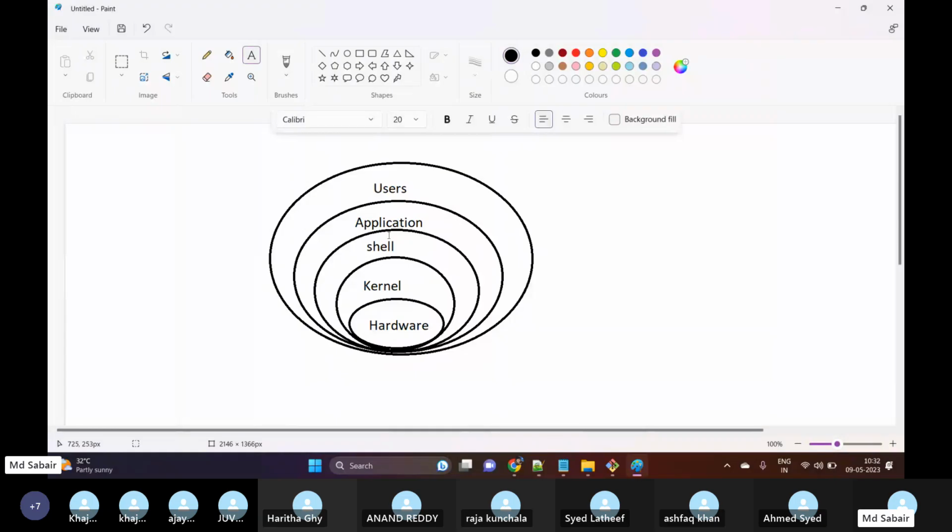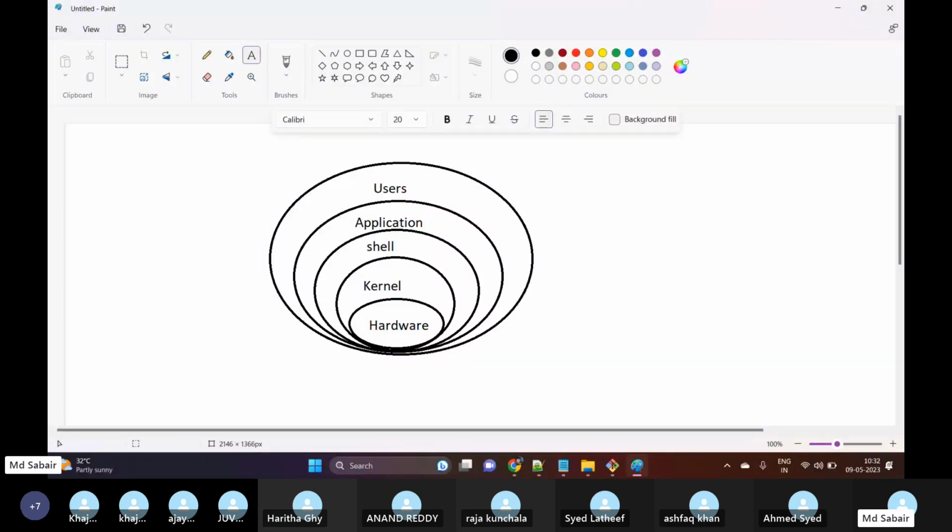And then we have application. Application can be either our browsers or any other applications which are installed in the operating system. And users means, for example, I am the user of my Linux server. If I want to execute anything, I will open one shell and execute one command, for example top, and the top command will communicate with the kernel, and the kernel will communicate with the hardware, and this will provide the output for us. So this is how we are able to get the output in Linux.